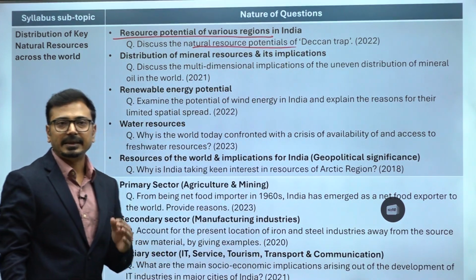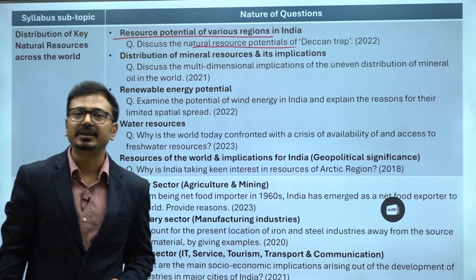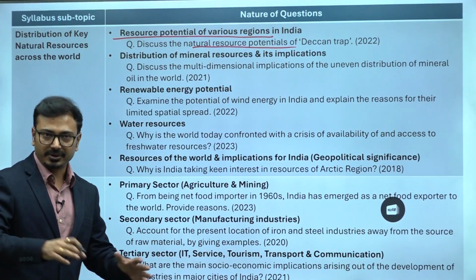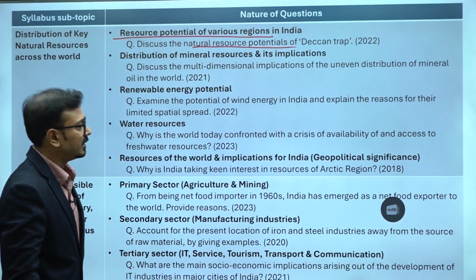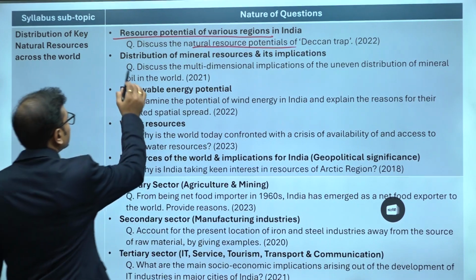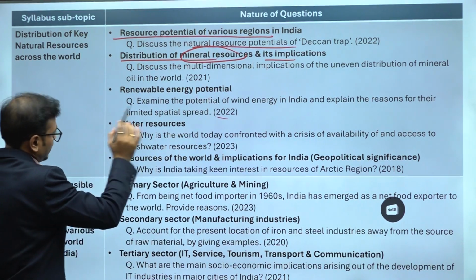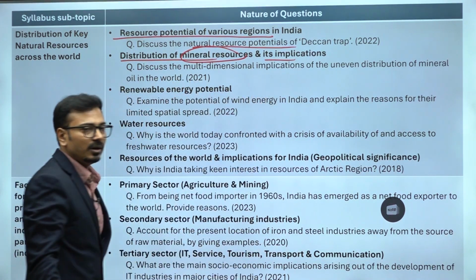In 2023, they asked about the resource potential of coastal regions of India. So why don't we prepare the resource potential of different regions of India? This is, we can say, a new aspect that UPSC is asking. Distribution of mineral resources and its implications. Yes, so mineral resources of the world as well as India.